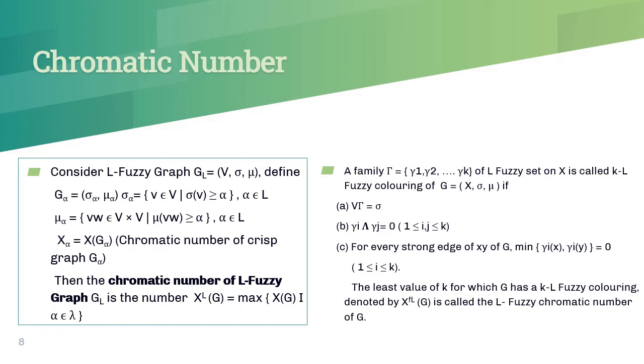First one, join of gamma should be equal to sigma. Second one, gamma i meet gamma j should be equal to 0 for all i, j between 1 and k. Third one, for every strong edge xy of G, minimum of gamma i of x, gamma i of y should be equal to 0. The least value of k for which G has a k L fuzzy coloring, denoted by chi_FL of G, is called the L fuzzy chromatic number of G.